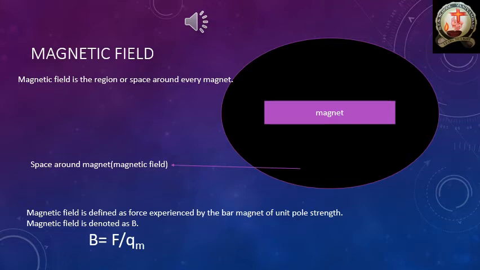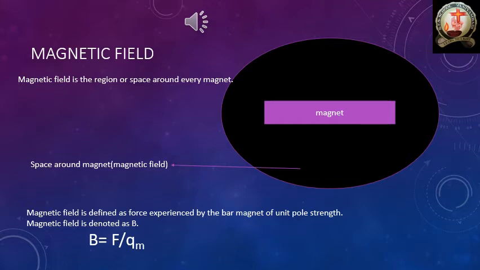We'll see now. First of all, once again see the figure. That violet color is the magnet. Around that magnet, some black color region is there. That is the magnetic field. In that magnetic field, at any one particular point, I have to find the magnetic field.